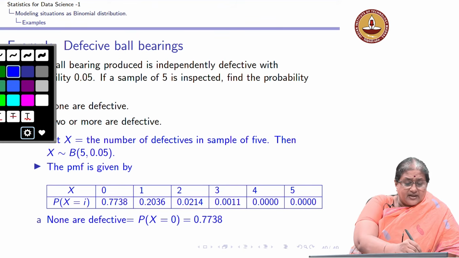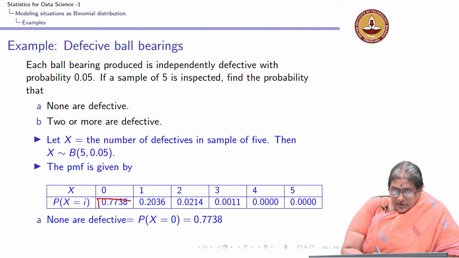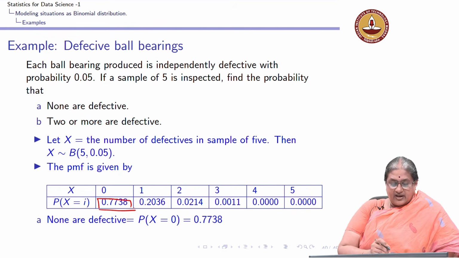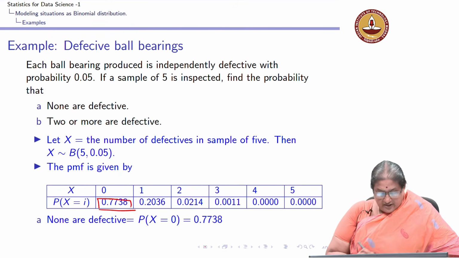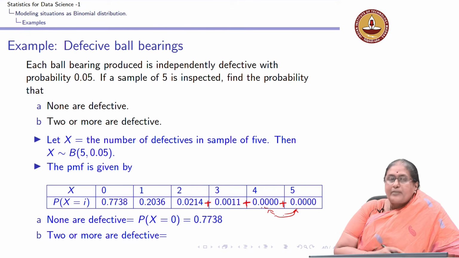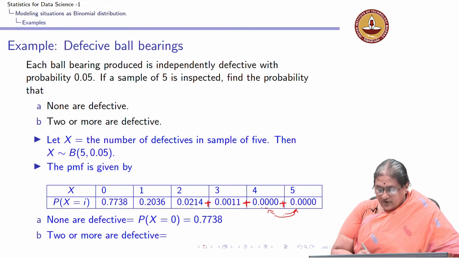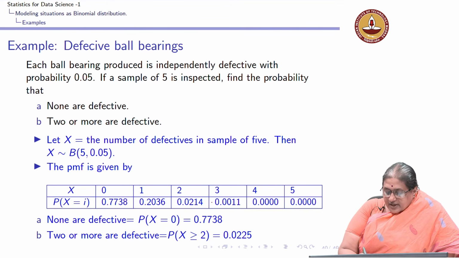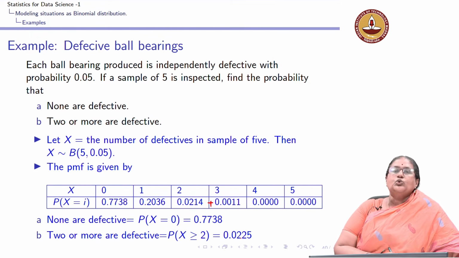The probability that none are defective is just 0.7738. For 2 or more are defective, I can see that that would be this probability plus this plus this plus this. The last two probabilities are not actually 0, but they are very, very small. I have rounded to 4 decimal places here. So, you can see that that probability is 0.0225, which is given here. That is probability this plus this, and these two are 0. So, it is just 0.0225.